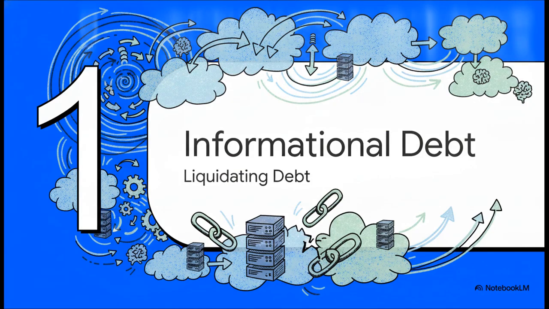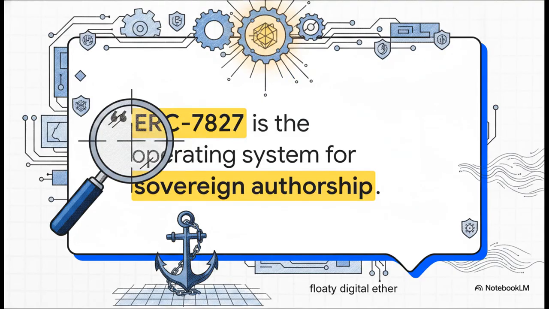Okay, let's dive into this. Starting with Section 1. Liquidating informational debt. To borrow a phrase directly from our source's master forensic report, ERC-7827 is the operating system for sovereign authorship. So, what does that actually mean? Well, it means you, the creator, hold absolute cryptographic control. We really need to adopt a precise forensic view here. We're moving entirely away from pie-in-the-sky theories, floaty digital ether, or lossy approximations. What we are examining today requires strict, anchored, deterministic execution.